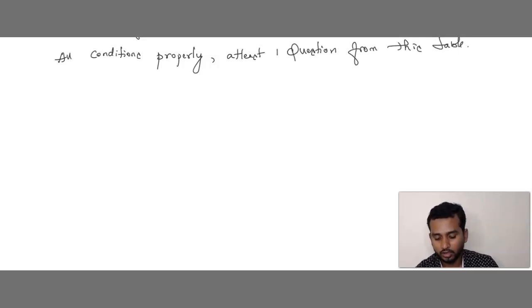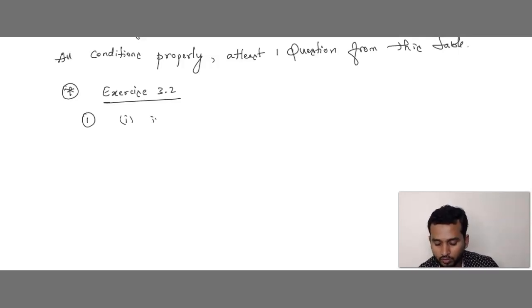Anything. And after that, the next topic is example 3, exercise 3.2. Solve exercise 3.2. In question number 1, you can solve options 1 and 2.